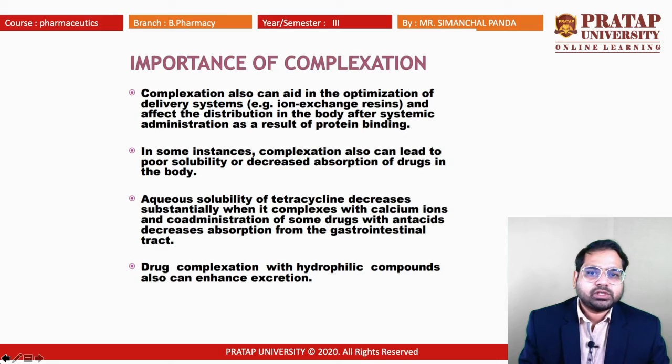So the effectiveness of tetracycline decreases, and it will also take calcium content from our body. Sometimes, if you are taking antacids, which generally have calcium or metal ions, tetracycline makes complexation with the calcium and decreases its own effectiveness.